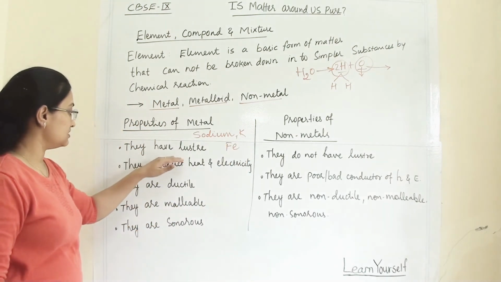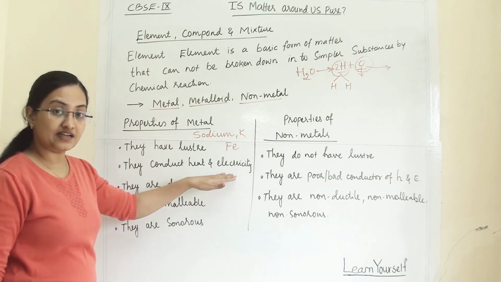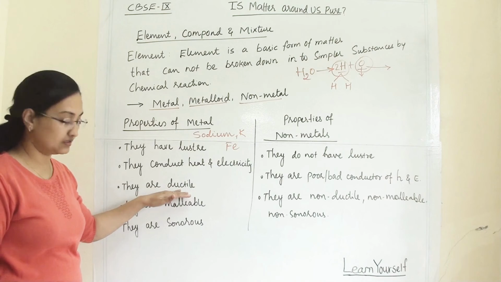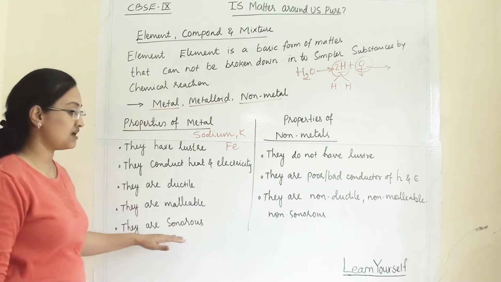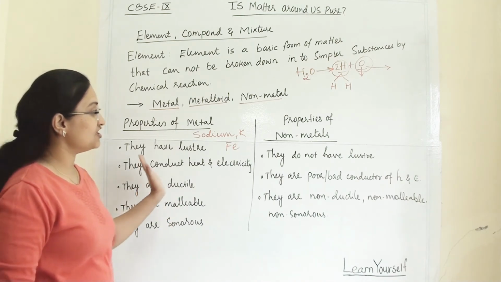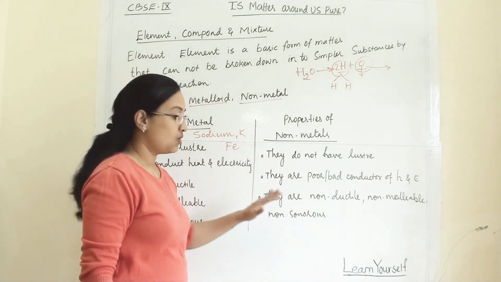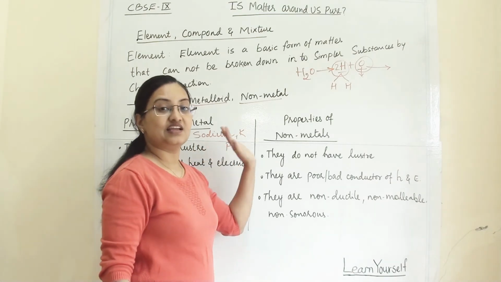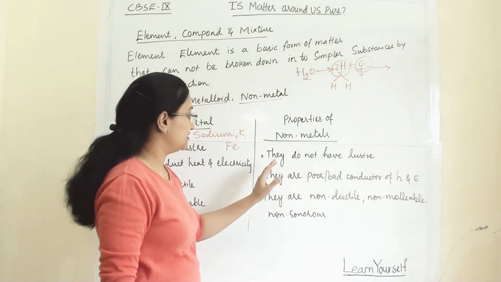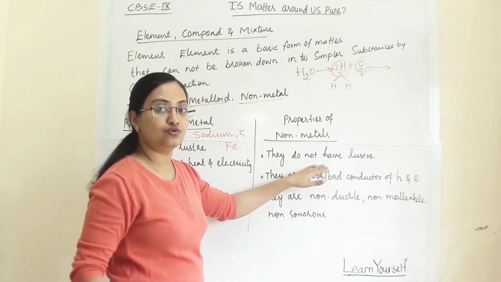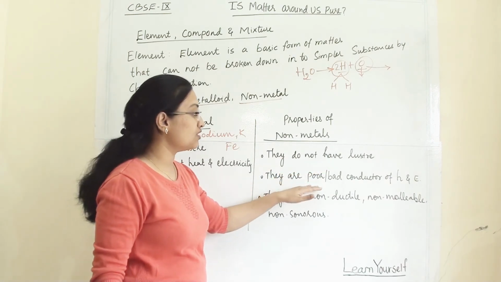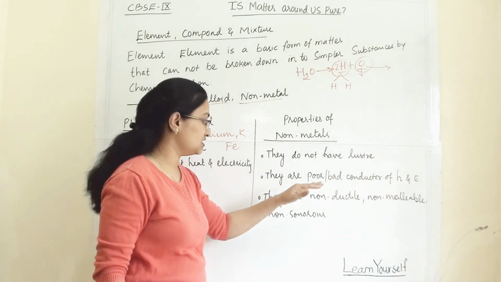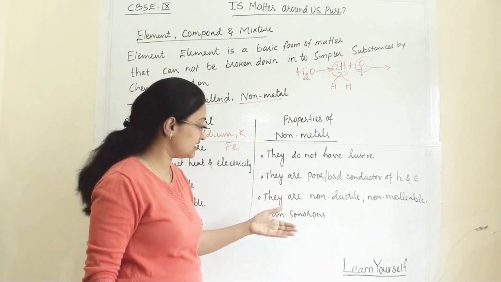They have luster, and they are very good conductors of heat and electricity. They are ductile, malleable, and sonorous. Now when we study non-metals, whatever the properties of metals, it's exactly the opposite for non-metals. They do not have luster or shine, and they are poor or almost bad conductors of heat and electricity.